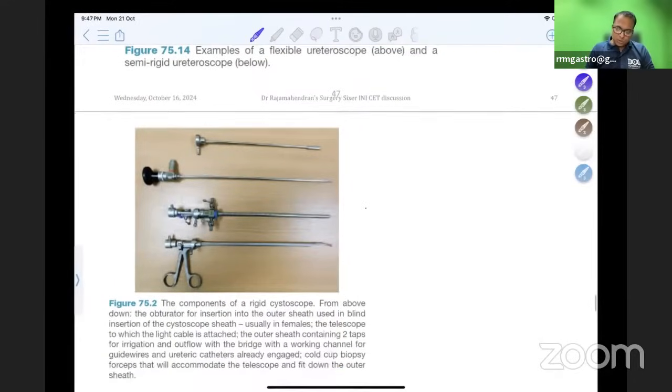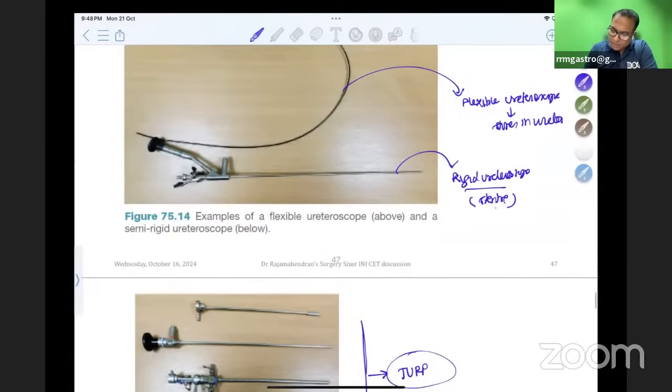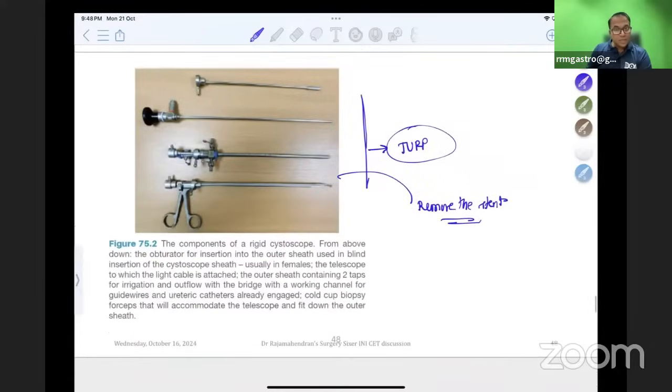This is a picture showing you cystoscopes. All these cystoscopes are used in the TURP procedure. We can have different types of sheaths available. With this cystoscope, I can remove the stent. Putting the stent in is by means of the rigid ureteroscope. With the help of the rigid ureteroscope, you pass the stent. You remove the stent with the cystoscope itself. No need of anything else.